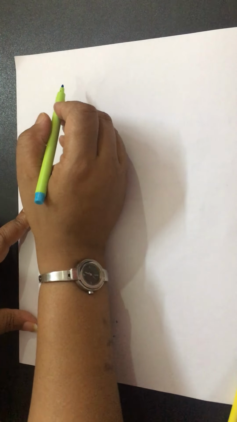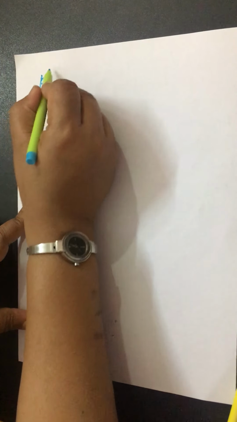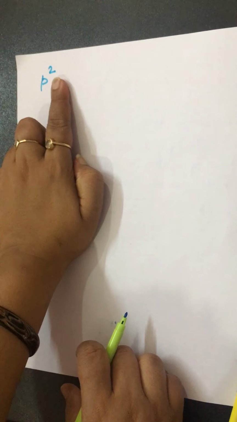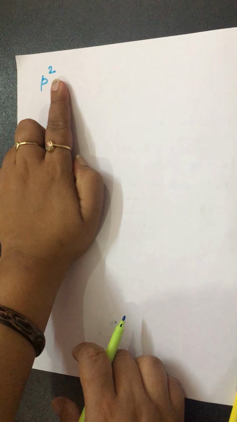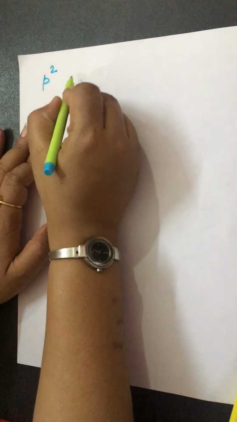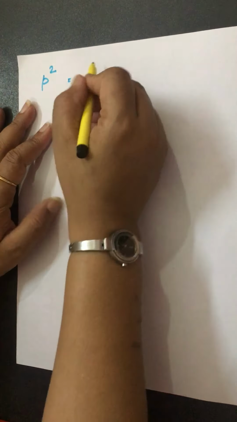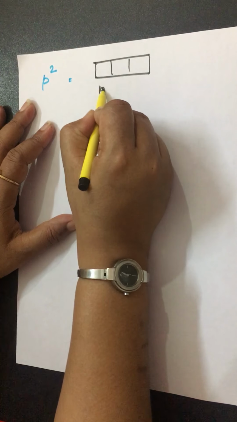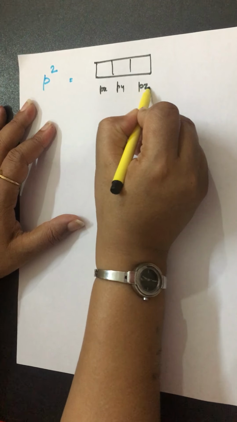Now I tell you the correct order of filling. Let's suppose I am talking about p2. p2 means the p subshell has 2 electrons. The superscript shows the number of electrons. And we know that the p subshell has 3 orbitals, like this: px, py and pz.